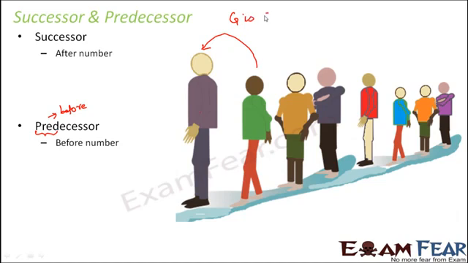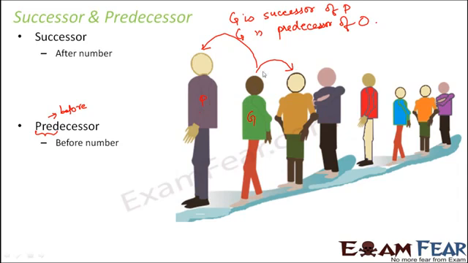So green is successor of purple. Now what about the green? Now this green is present before orange. So that means green is predecessor of orange because green is present before orange.